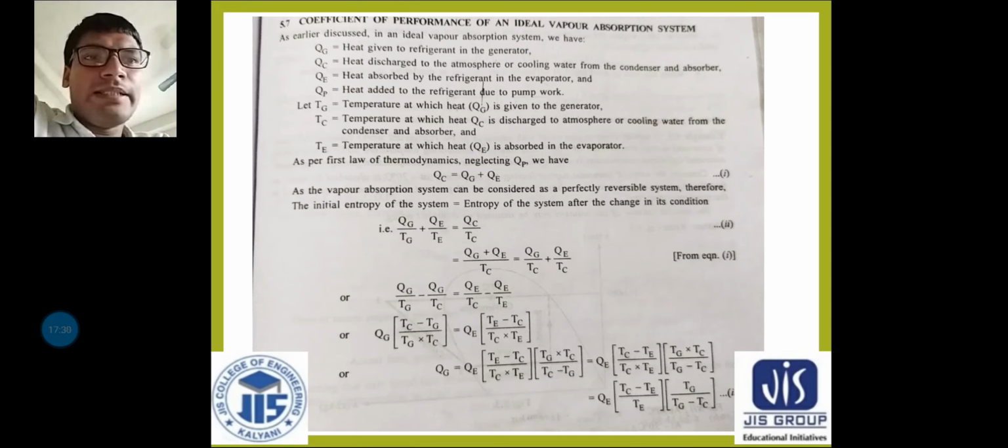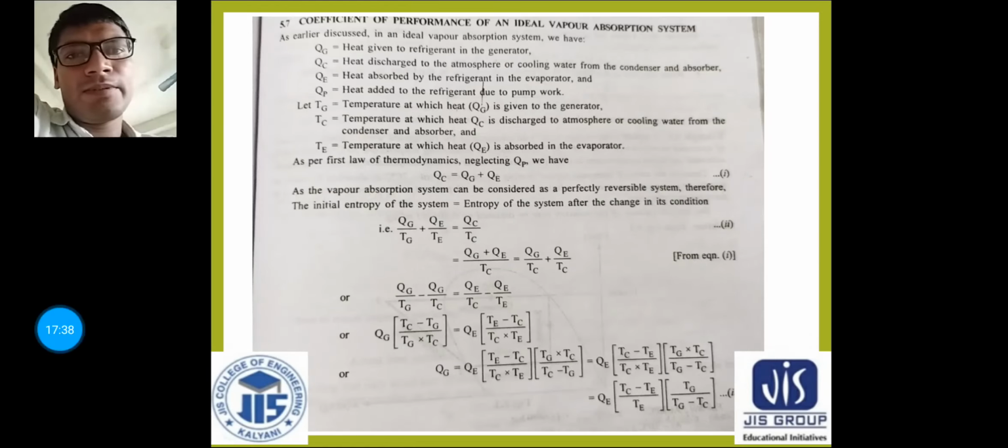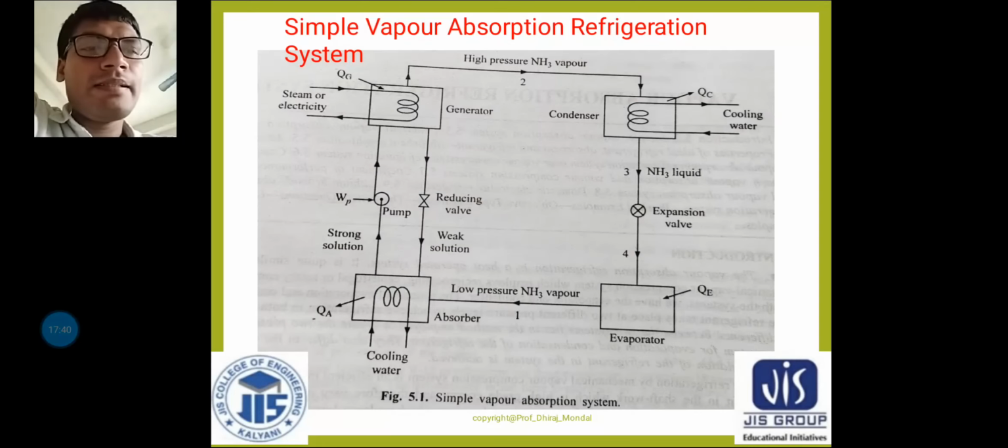Now in this vapor absorption refrigeration system, you can see here that QG amount of heat is given to the system, QC amount of heat is rejected from the system from the condenser, and QE amount of heat is given to the evaporator.